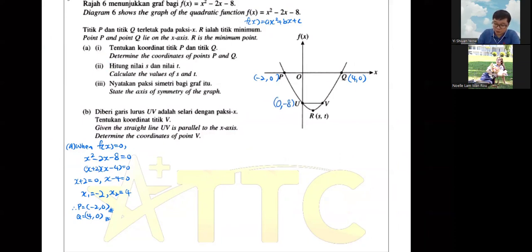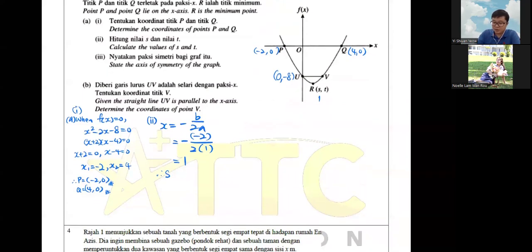Second, calculate S and T. To find S, we are finding the middle line, our axis of symmetry. You have the formula, so just use it: -b over 2a. Your negative b is actually -(-2), and a is 1. So negative becomes positive, 2 divided by 2 becomes 1. So x equals 1, and therefore S equals 1.